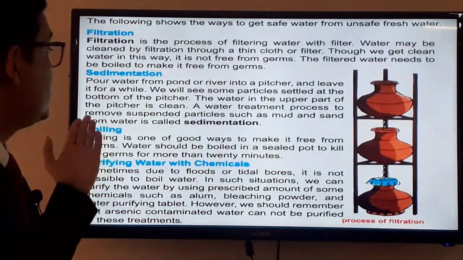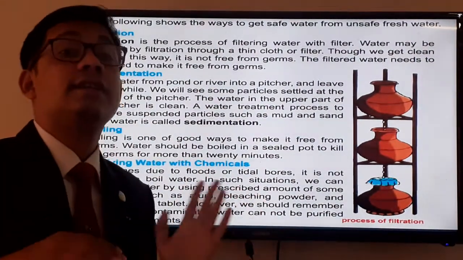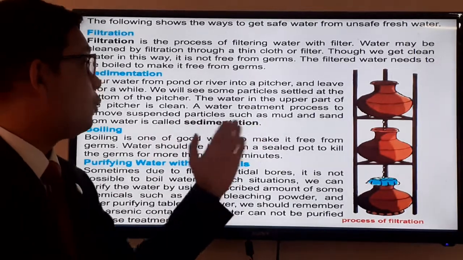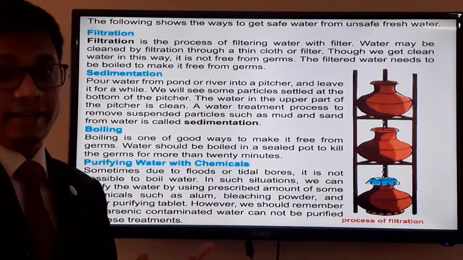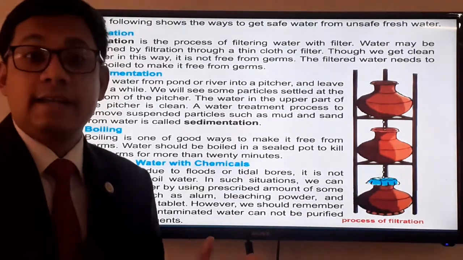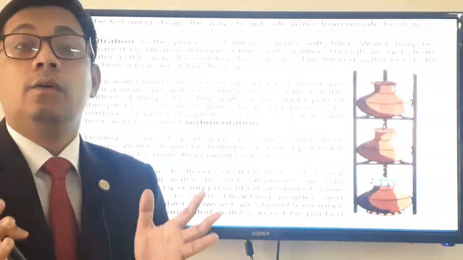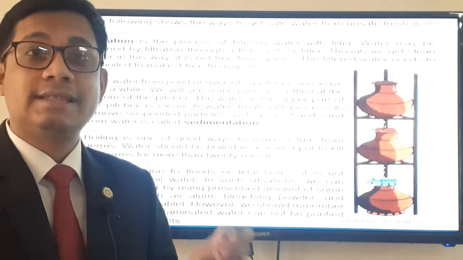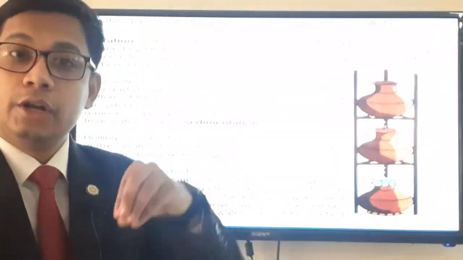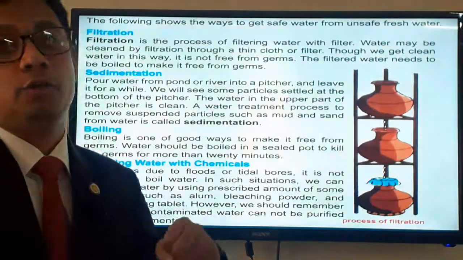After using that, you can throw away the waste material. Okay, I would like to discuss the definition of sedimentation. Look, a water treatment process to remove suspended particles such as mud and sand from water is called sedimentation. As I said, if you keep that water for a particular time, the sand or mud which has weight will go to the bottom of the pot, and then you can collect water from the upper part.